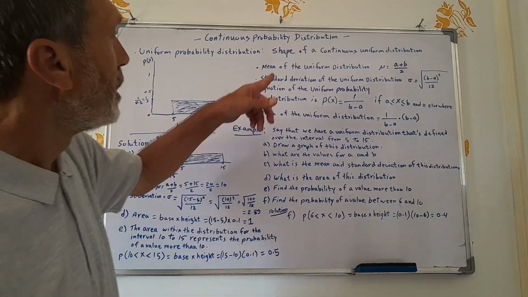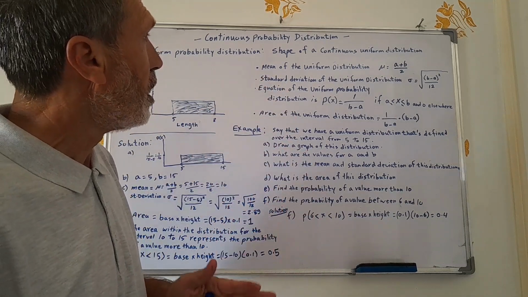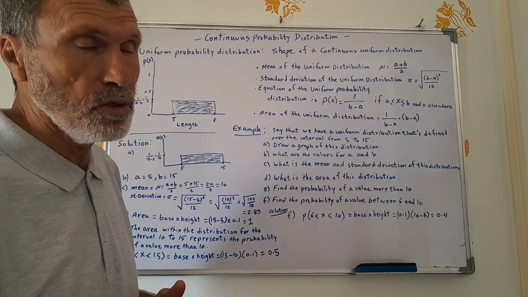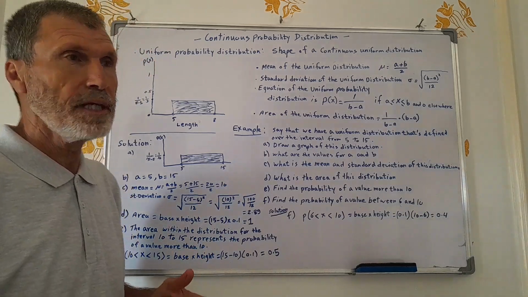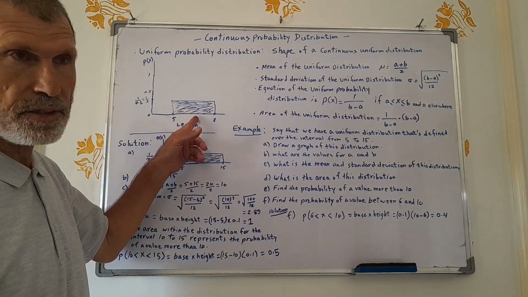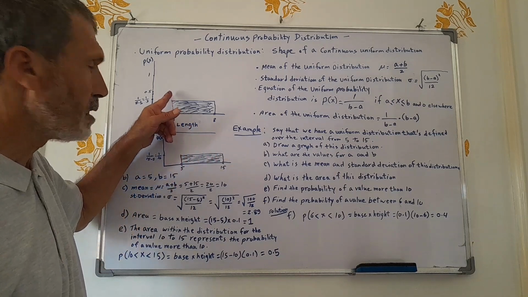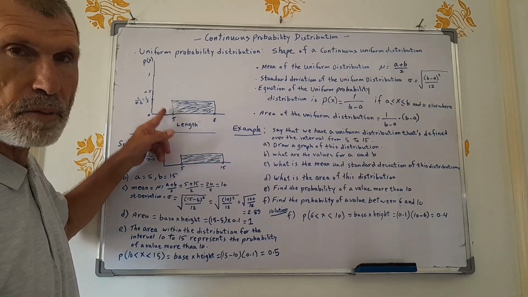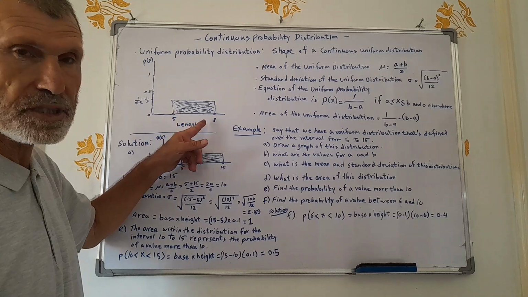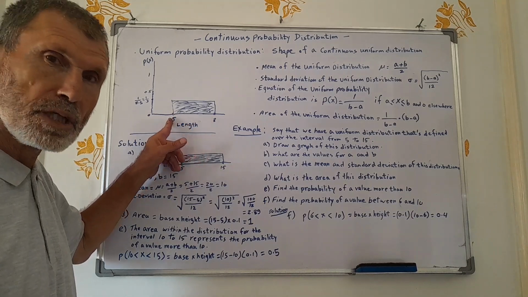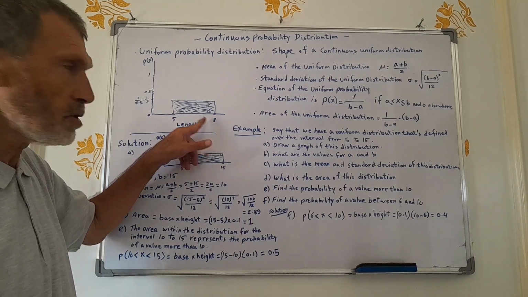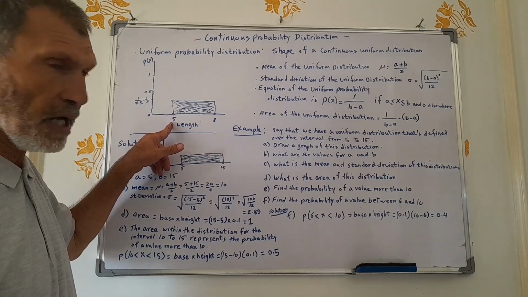Now, the shape of the continuous uniform distribution, as you can see, is rectangular. It has a base and it has a height. The height is the probability, and the base is the difference between the maximum and minimum. 8 is the maximum, and the minimum is 5.